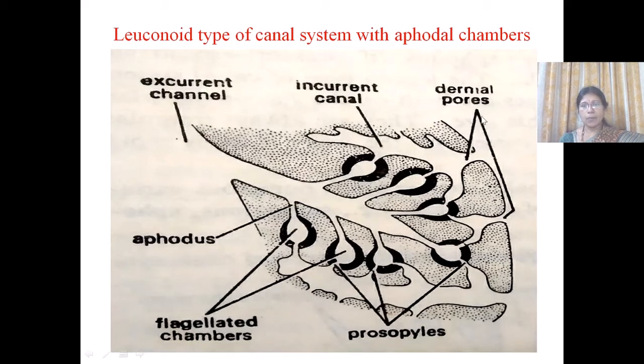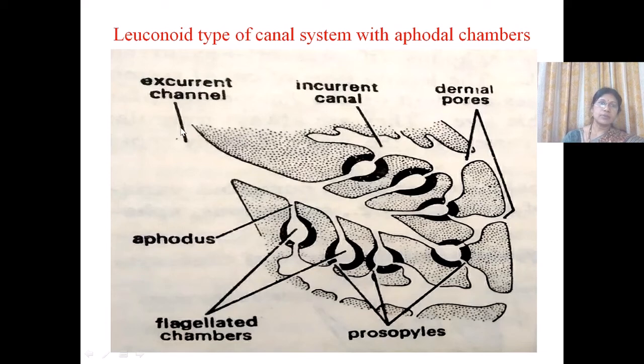So the dermal pores open into incurrent canals, and incurrent canals open into the flagellated chambers, and flagellated chambers with the help of the apodus open into the excurrent canal.